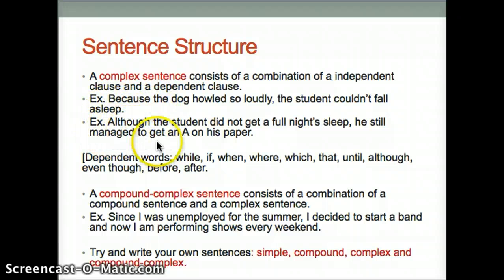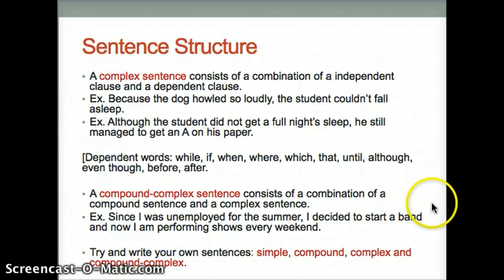Although makes it into a dependent clause that has to be attached to a standalone sentence: he still managed to get an A on his paper. That is the independent clause it's attached to. Examples of dependent words are while, if, when, where, which, that, until, although, even though, before, and after. There's more that you could think of, but that's just a short list of some dependent words.